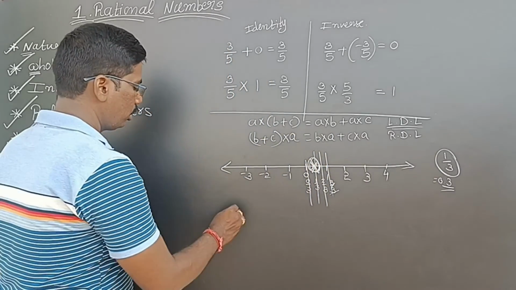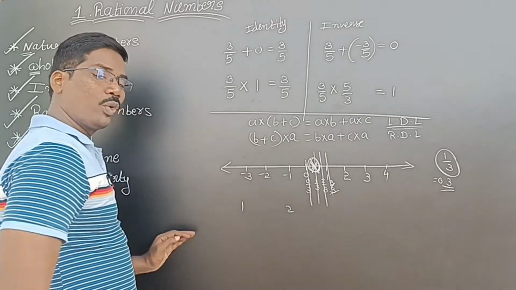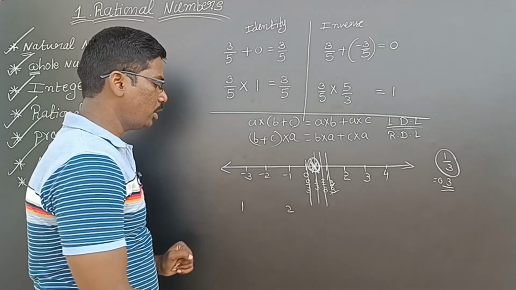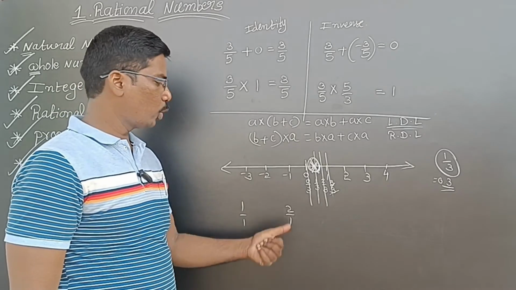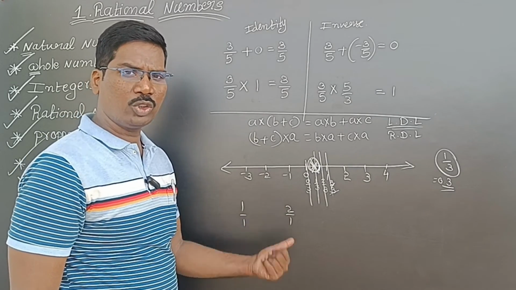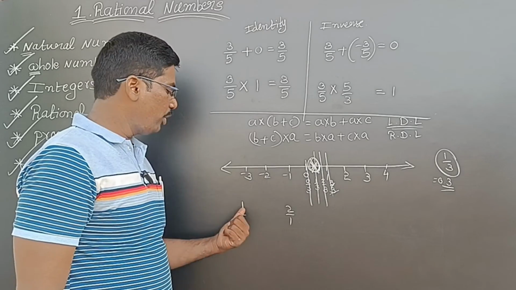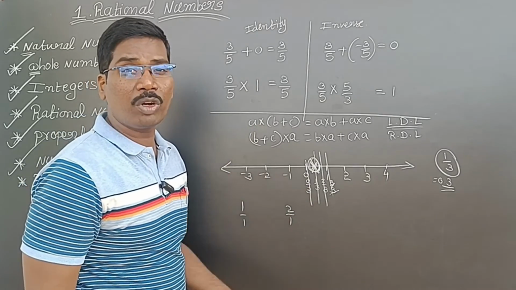For example, see here, 1, 2 I am taking. So, 1, 2 are also rational numbers. How, sir? This can be written as 2 by 1, and this can be written as 1 by 1. Means P by Q form. 2 can be written as 2 by 1, 1 can be written as 1 by 1. So, between two rational numbers, there exists an infinite number of rational numbers.